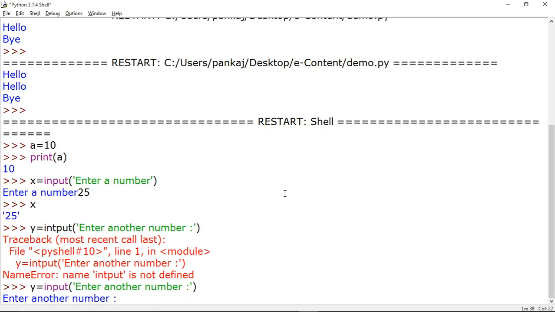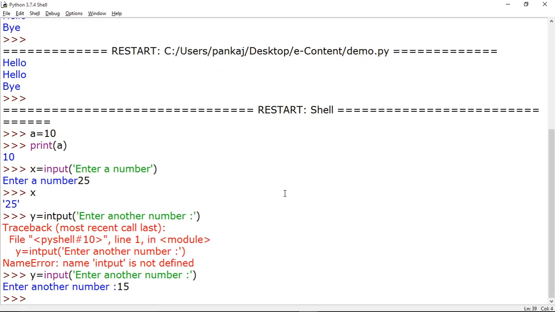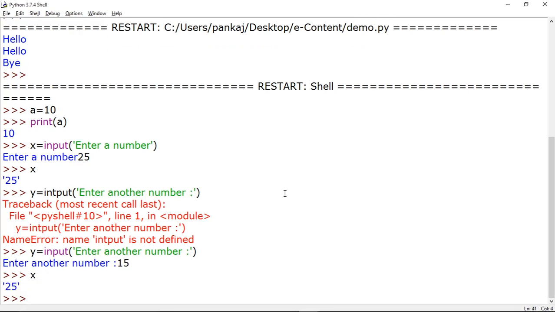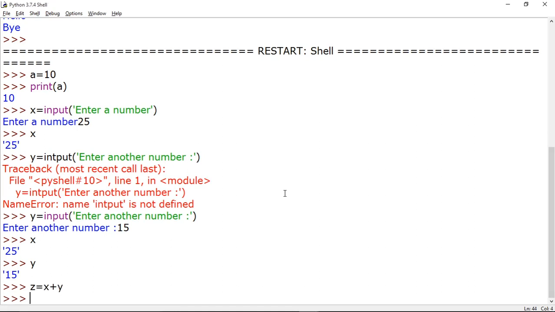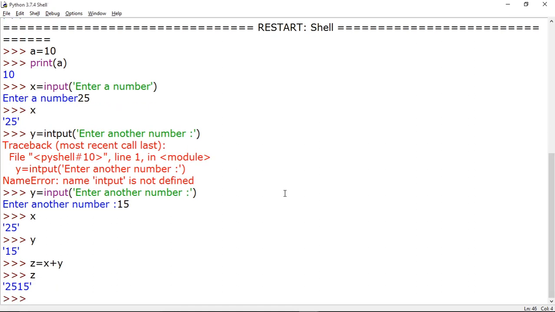So again I am accepting another number. Suppose I entered 15. Okay, so in x we entered 25, and in y the value 15 is stored. Now suppose we want to find the sum of these numbers. So I am writing z equal x plus y. But if you print the value of z, now see what happened. z is coming 2515